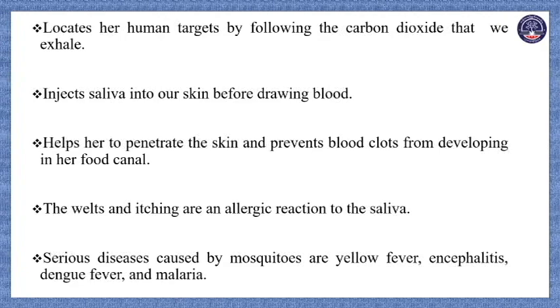And mosquitoes are the most highly developed insect bloodsuckers and are carriers of several very serious diseases, namely yellow fever, encephalitis, dengue fever, and malaria. Right? So mosquitoes are the most highly developed insect bloodsuckers.